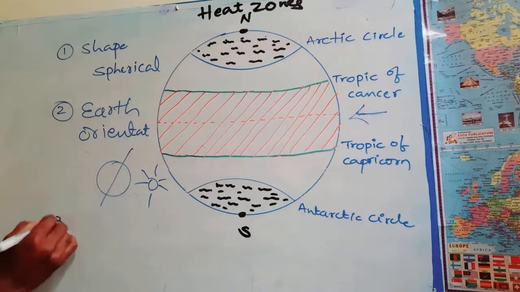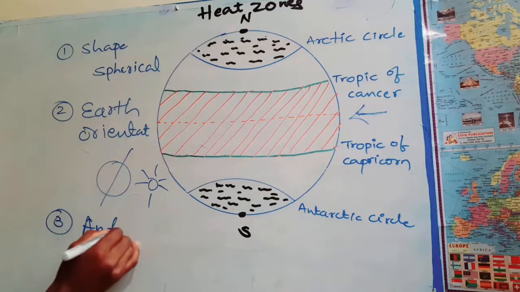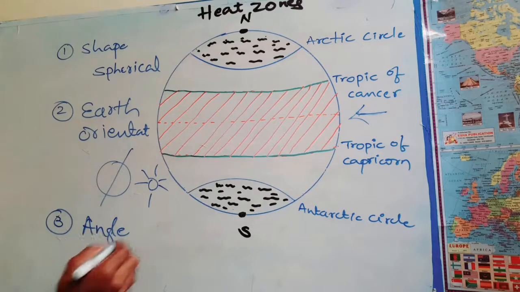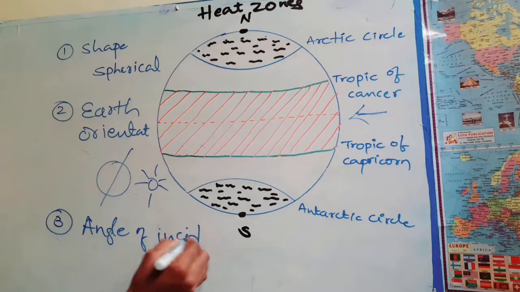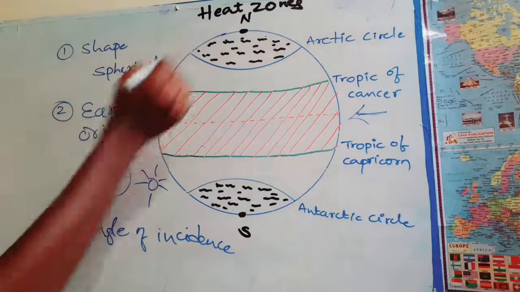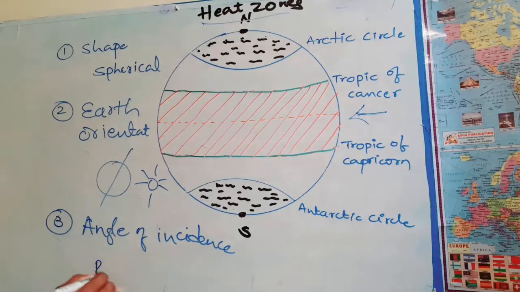The third one is the angle of incidence of sunlight on the regions of the earth. This is the main reason for the classification of heat zones on the earth, because the region which receives direct sunlight has more temperature, more heat comparatively than other places. If a region receives slanting sunlight, its temperature is very much less comparatively than the region which receives direct sunlight.